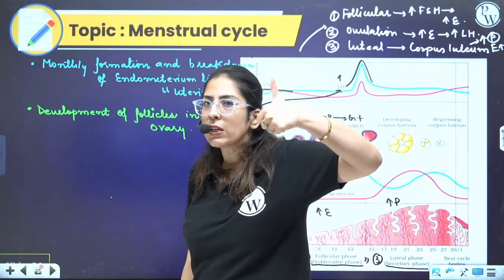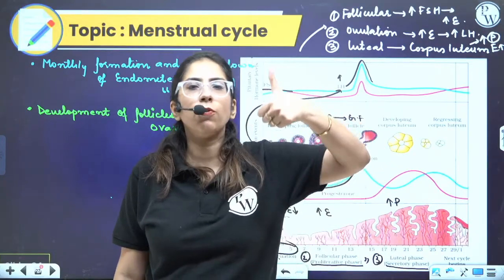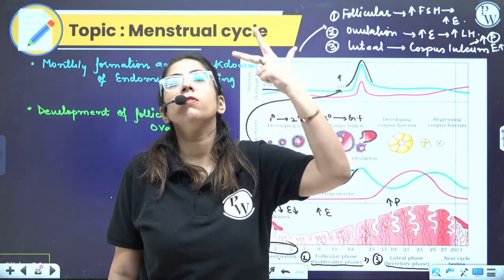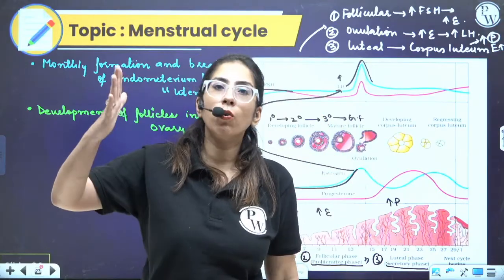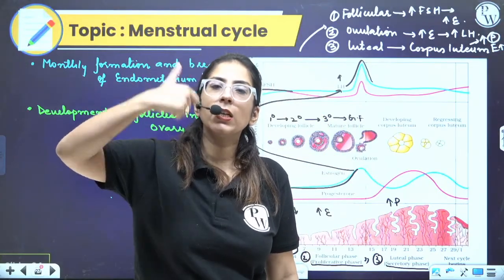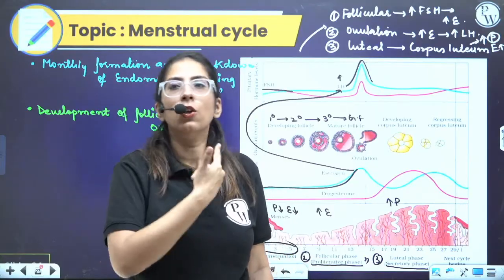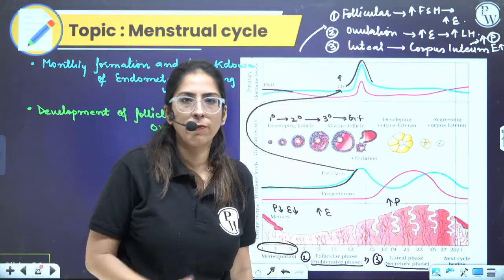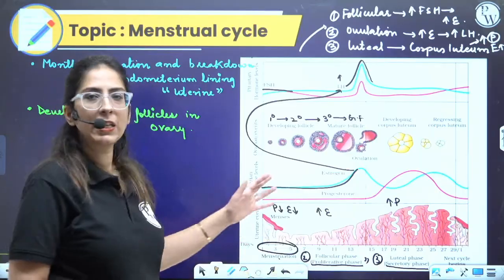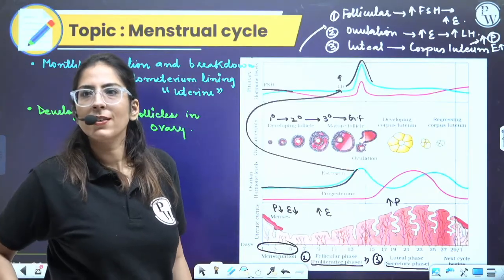In the uterus, first is the menstrual flow phase, second is proliferative, third is secretory phase. In the ovary, there is the follicular phase, the ovulatory phase, and the luteal phase. Done here. So I hope this flow diagram, very important and very easy, is clear to you. Done? Happy?